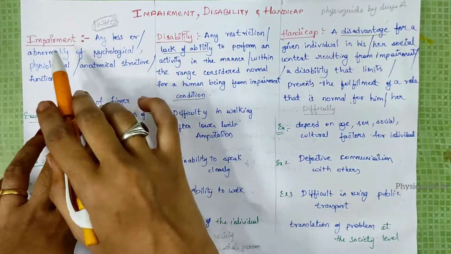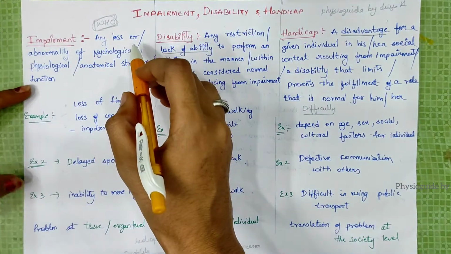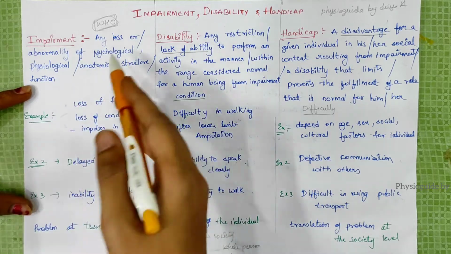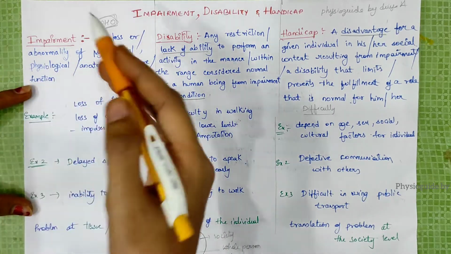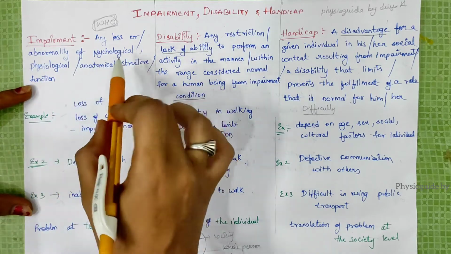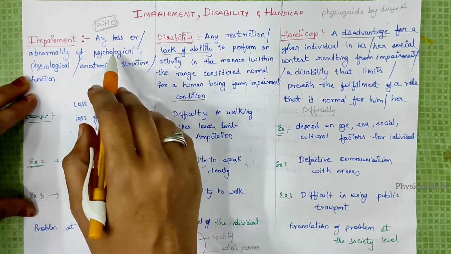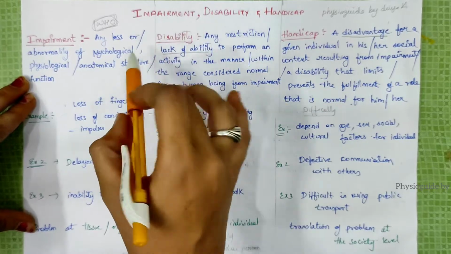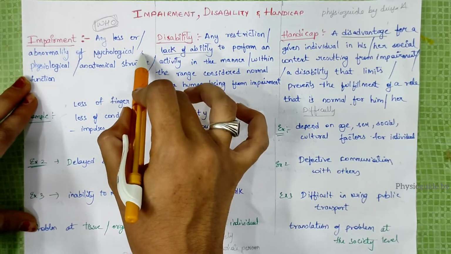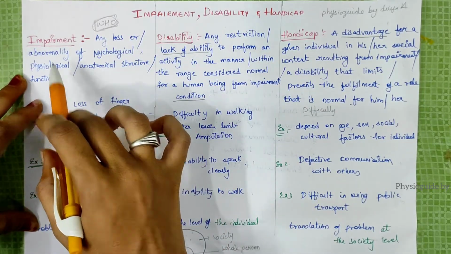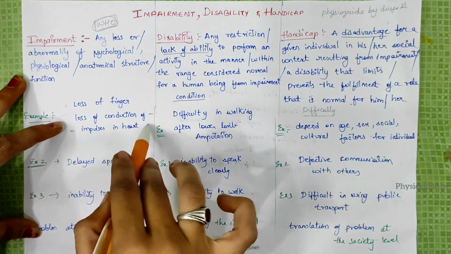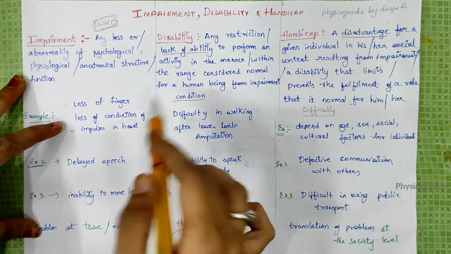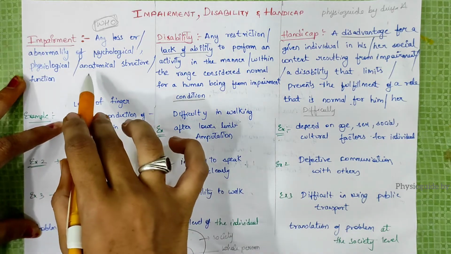So what is impairment? Any loss, like for example loss of finger, and next abnormality of psychological, meaning related to mental and emotional status of a person. Physiological means related to normal function of the body, like loss of conduction of impulse in the heart.